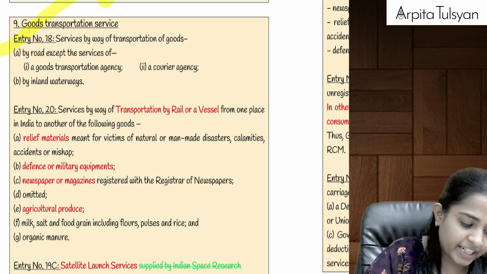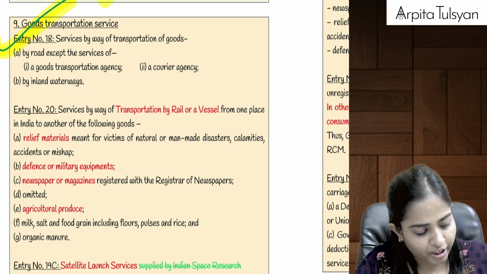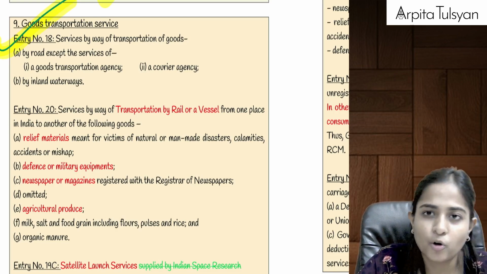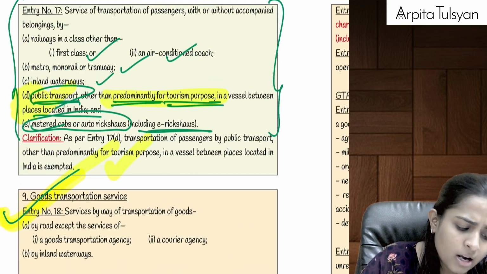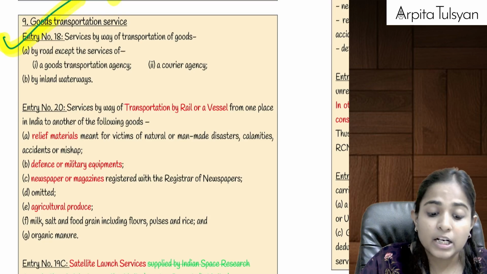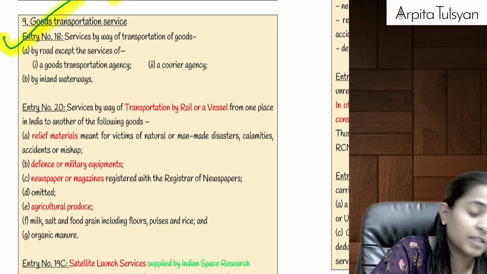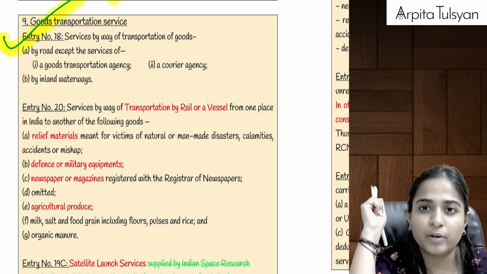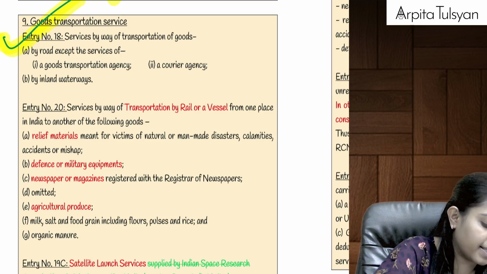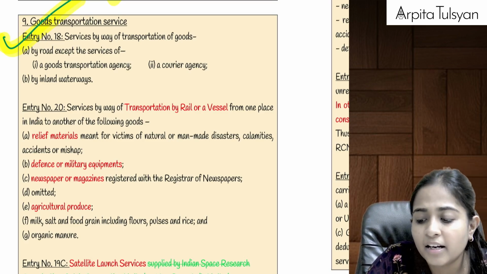Chalo, let's go to the next type of service, that is your goods transportation service. Before this, we discussed passenger transportation service, where travel by air, non-AC stage carriage, non-AC contract carriage, metro, mono, railways, inland waterways, etc., was considered. Now we are talking about goods transportation services. Any services provided by government in relation to transportation of goods or passengers, try to recollect, was always taxable, and that was taxable under forward charge.